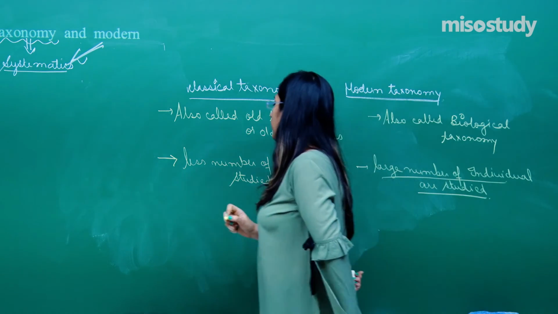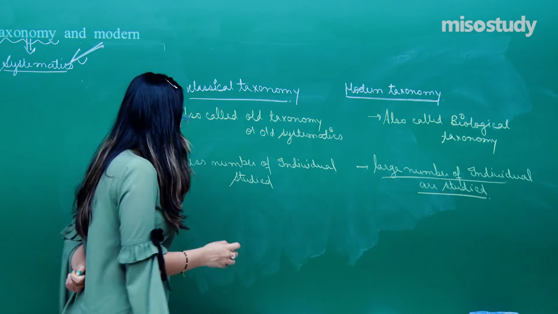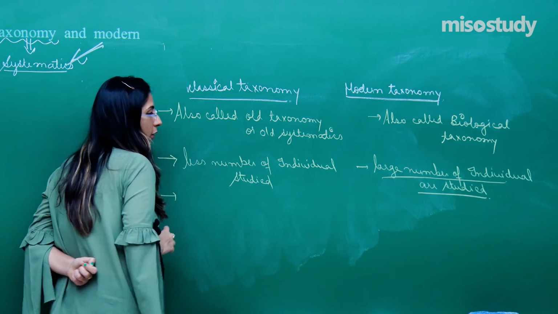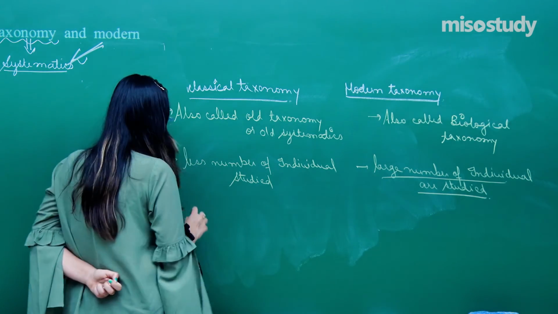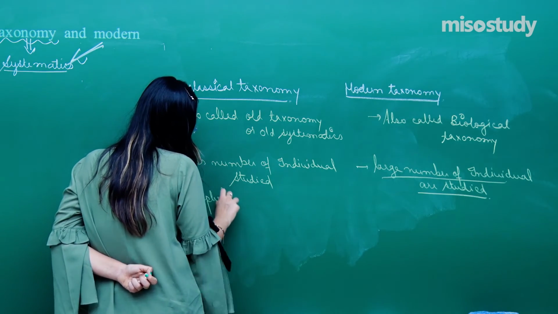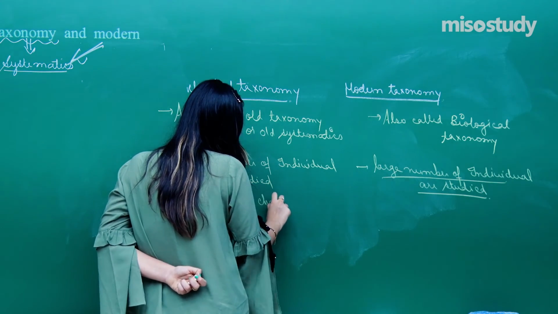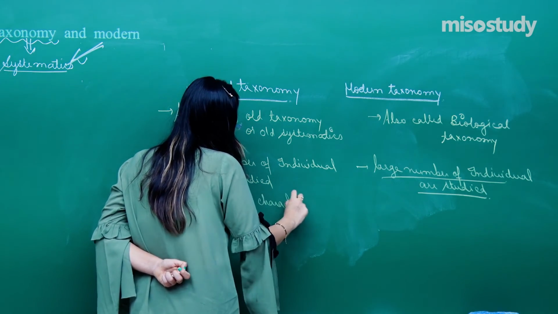In case of classical taxonomy, the morphological characters are studied, so they rely only on morphological characters.